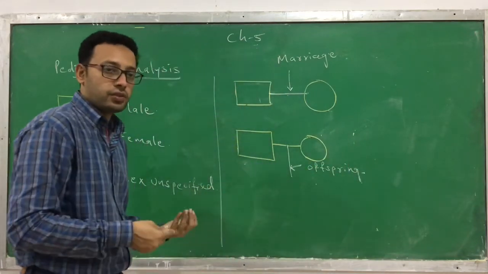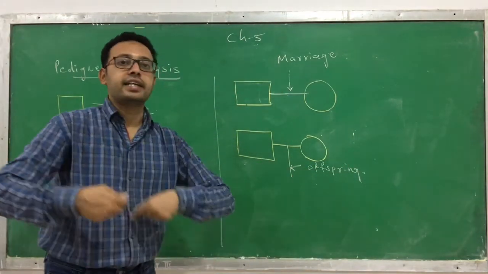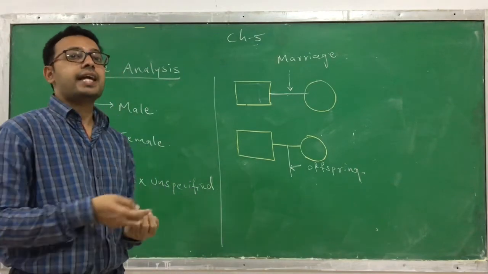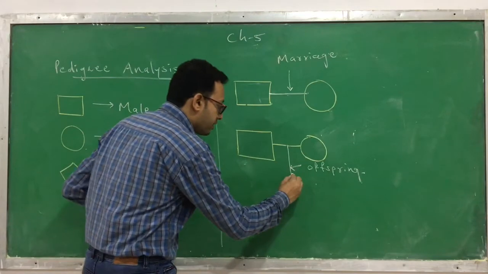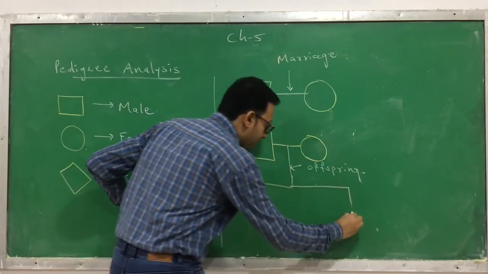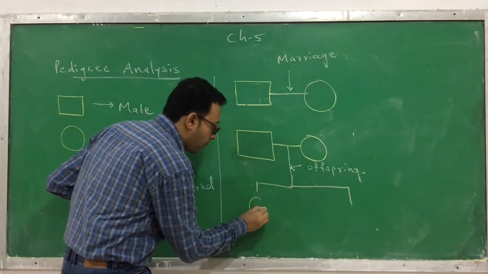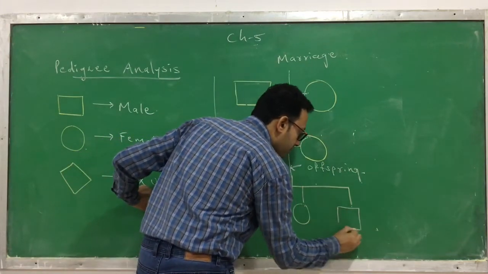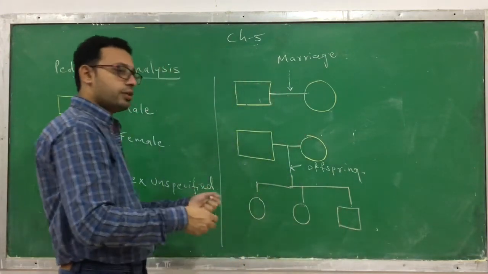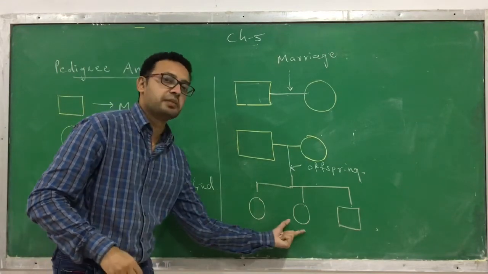So that vertical line indicates their next generation. Assume that in the next generation, this couple has 3 children: 1st girl, 2nd girl, 3rd boy. This is just an assumption.